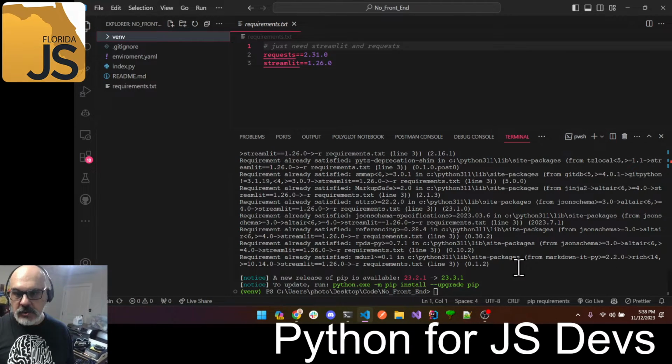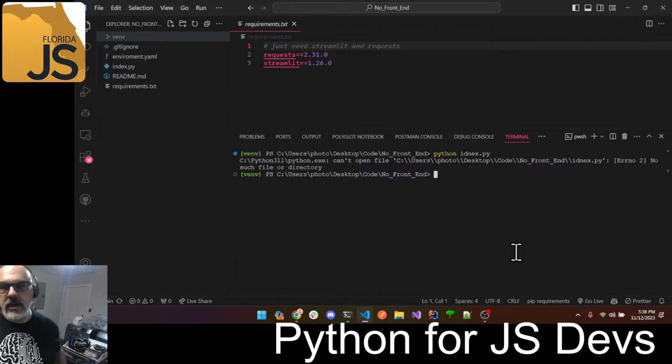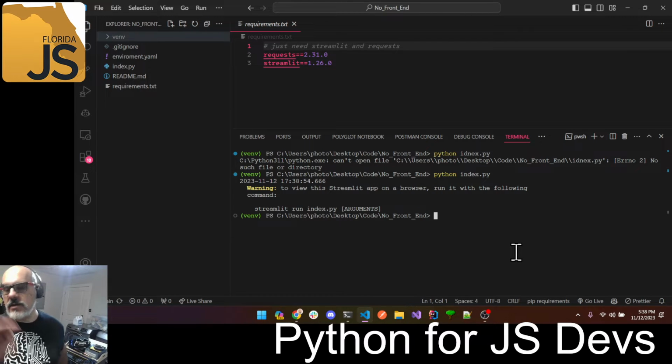And again, I'm going to go ahead and clear this. Normally it would be python and then the name of the file, like we do node and the name of the file, index.py, py being the initials for Python. So we have to spell it right. That is not a Python thing, that's a program thing. So we're going to run it here. And in this situation, because I've used a library that requires me to start it a different way, it lets me know, hey, you have to run it this way. And I can go ahead and run it, and it would work.